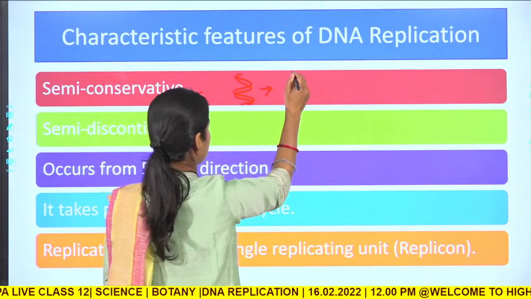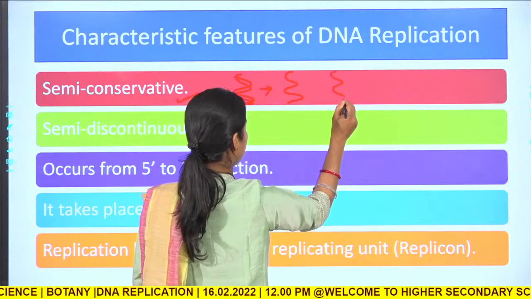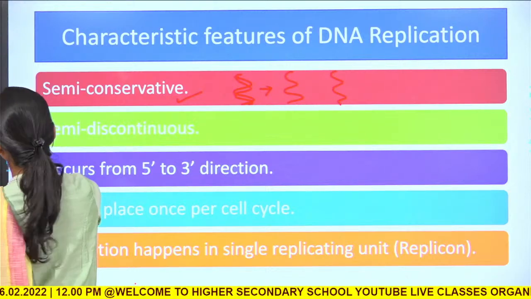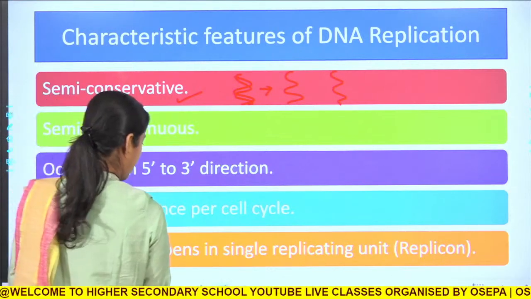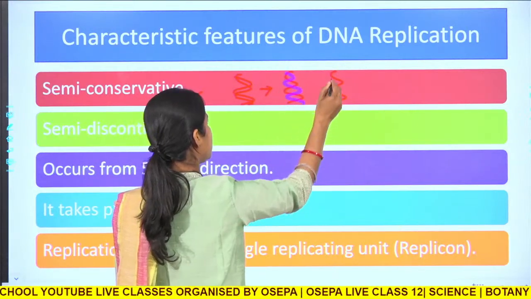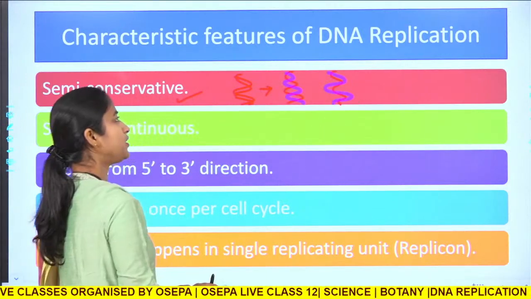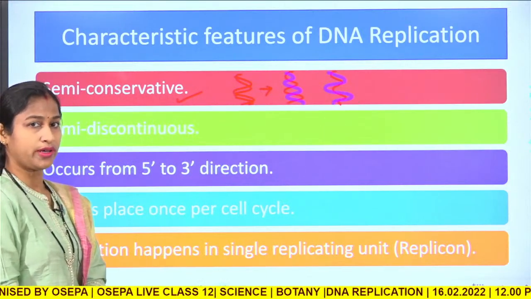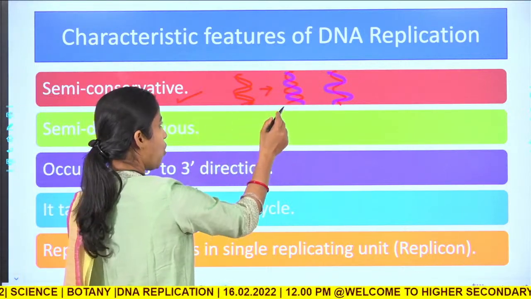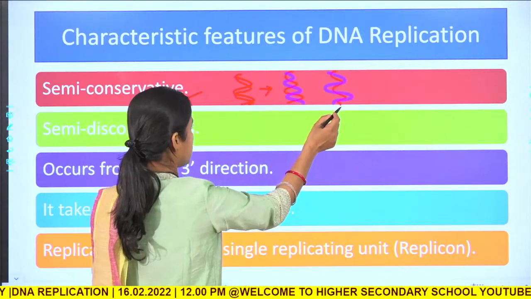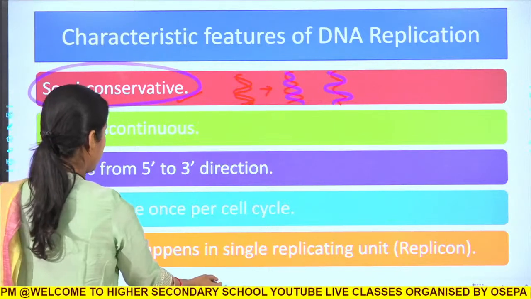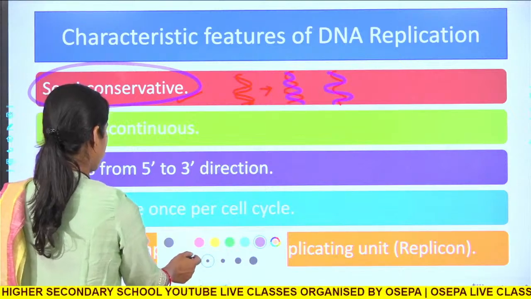It will separate from each other, making two templates, and next another strand will be synthesized over this, and these will be two strands of two DNA molecules of similar types, but here one strand is old, the other strand is new. So, this is called the semi-conservative nature of DNA replication.